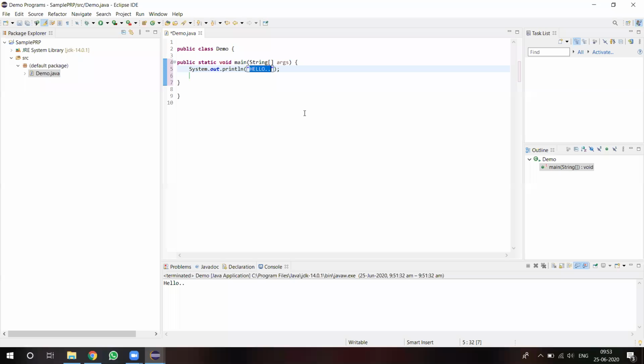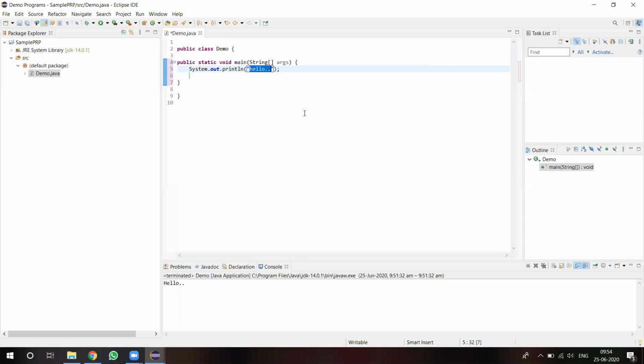Whenever you type something in Eclipse, for example in small letters, and after that you want to convert it into capital letters, select the particular text and press Control Shift X. Now if you want to convert it back into small letters, press Control Shift Y, then it will be converted to lowercase.